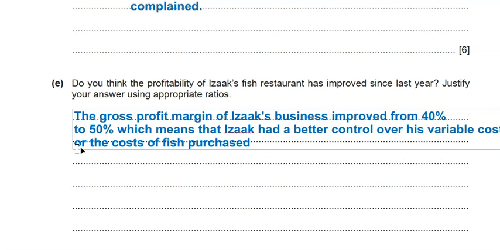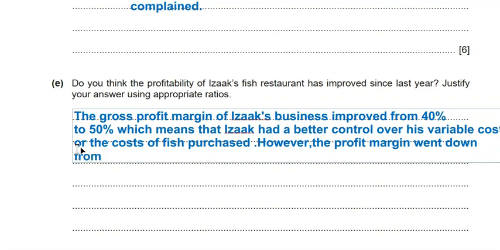then I say, however, the profit margin went down from 10%, okay, to 5%.